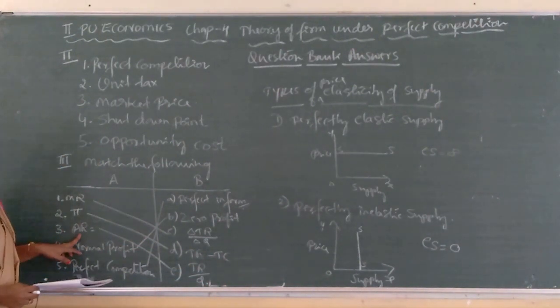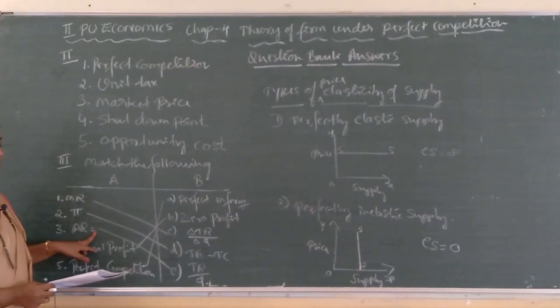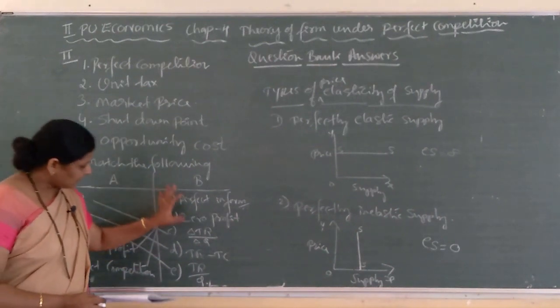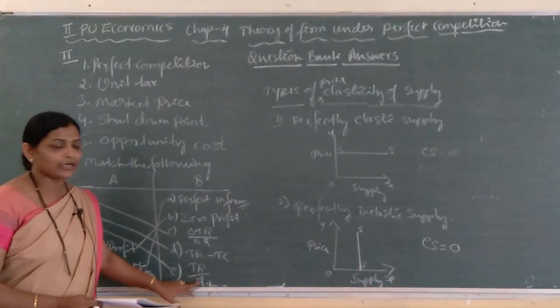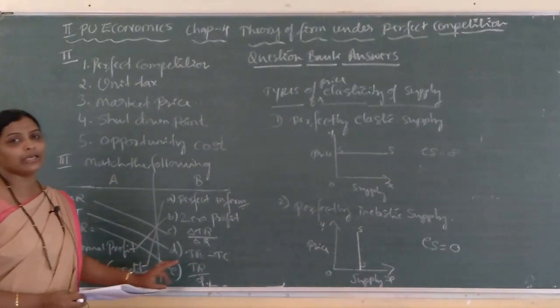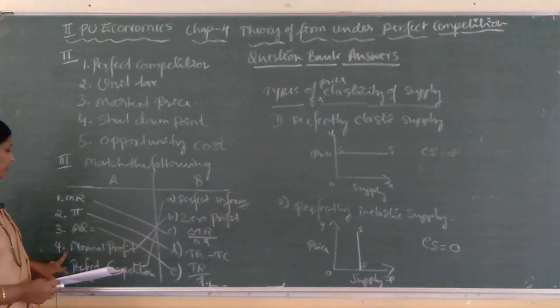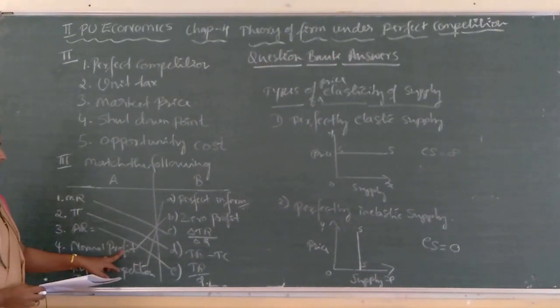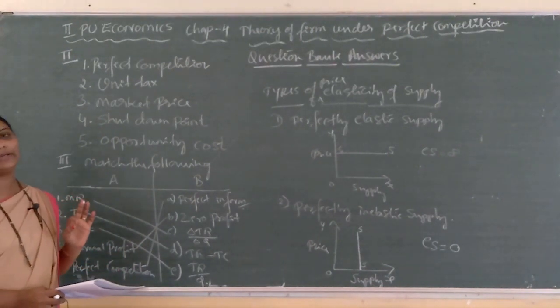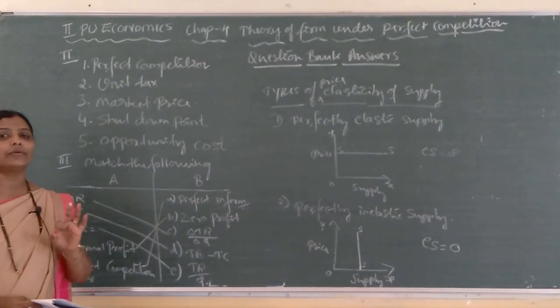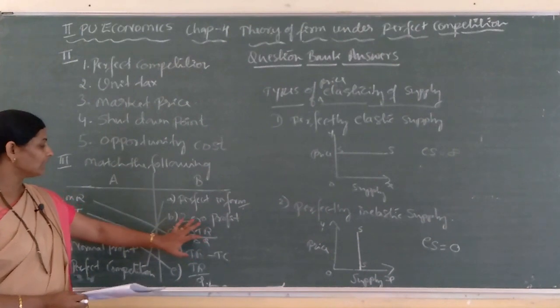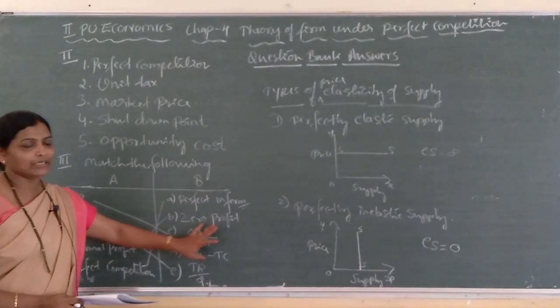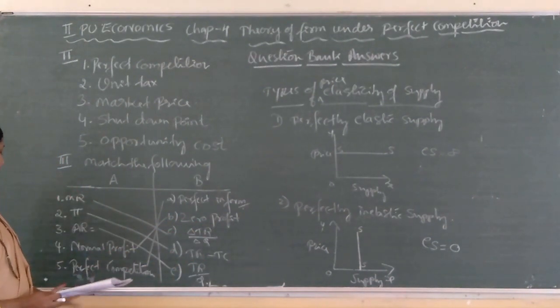Next, third one, average revenue. What is the formula to calculate average revenue? TR divided by Q. TR upon Q gives us average revenue. Fourth one, normal profit. What is the meaning of normal profit? Profit which is just enough to cover minimum cost. So, there is no extra profit, hence B, 0 profit, is the right answer for normal profit.